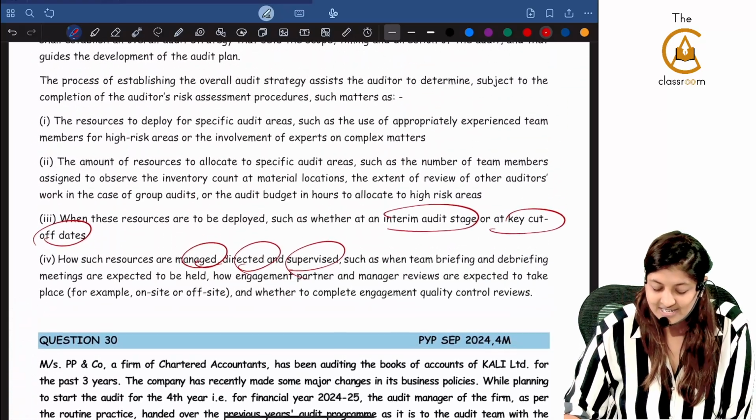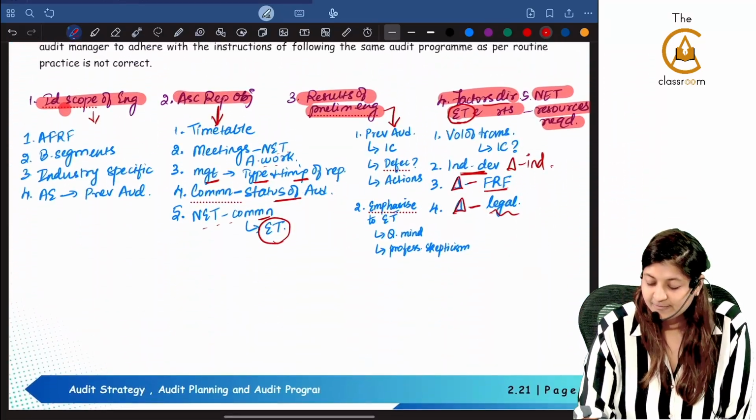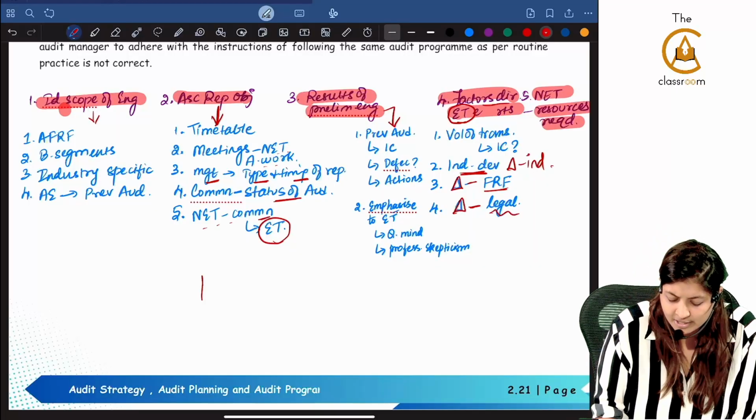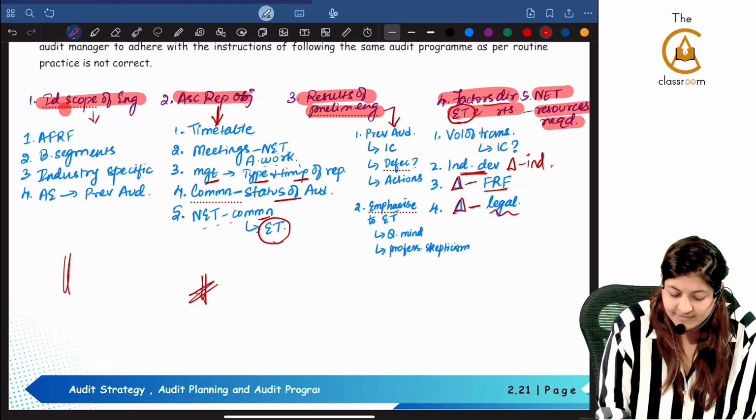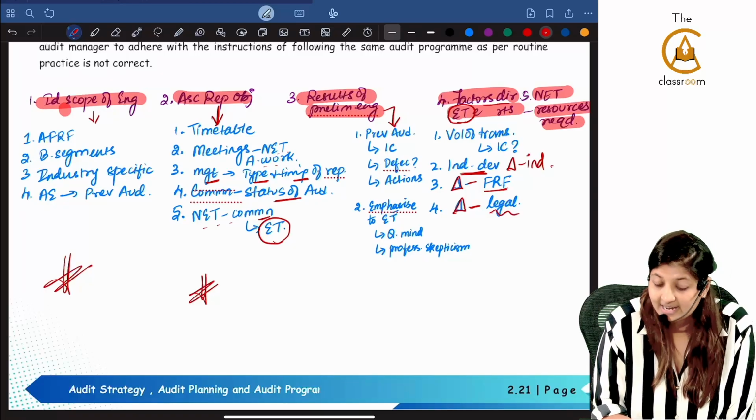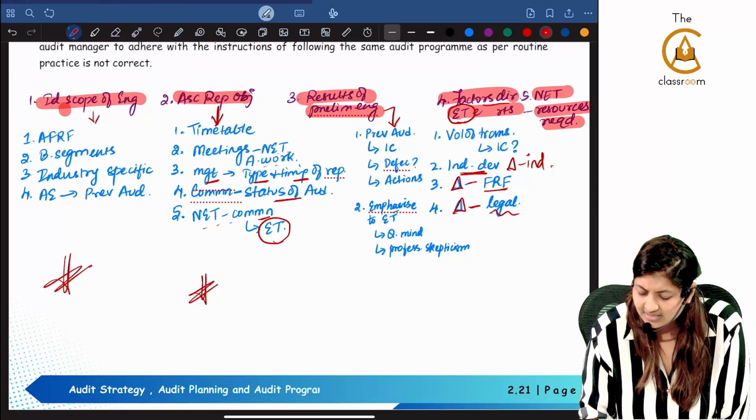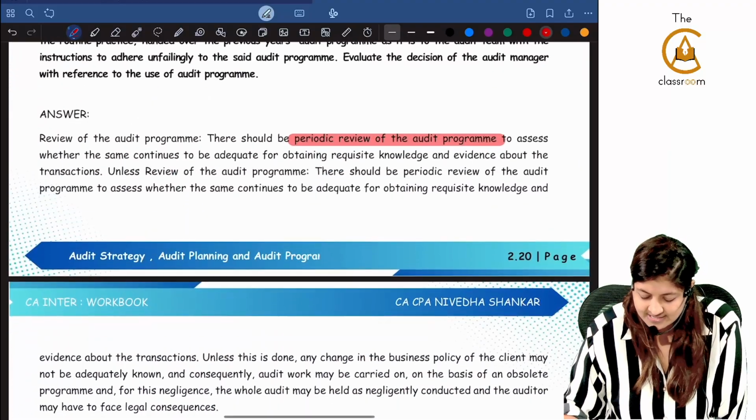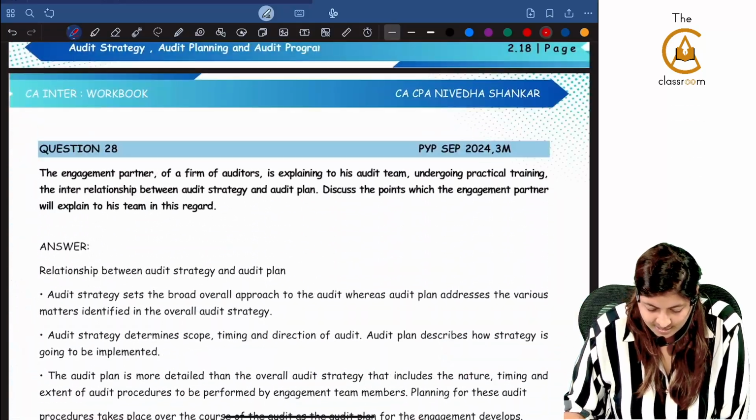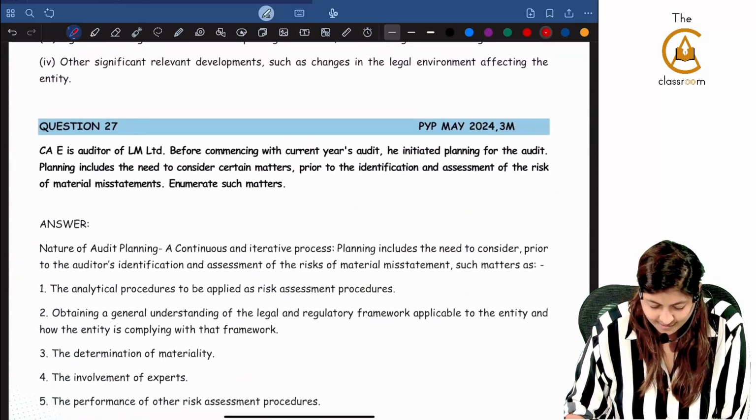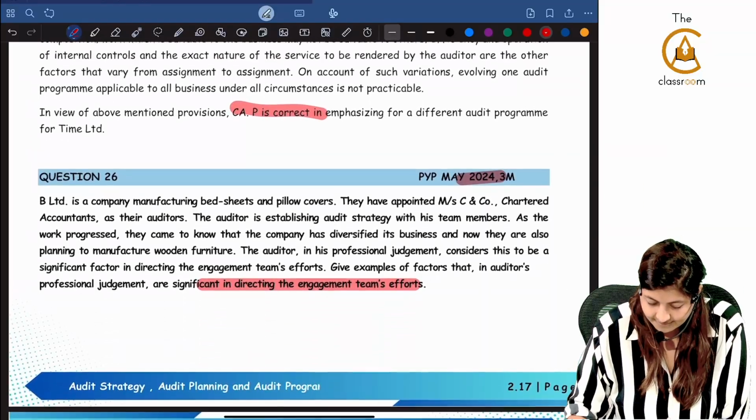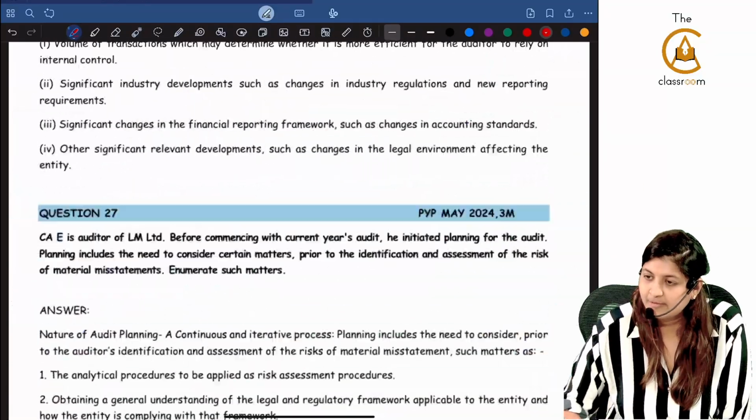So, till now, what and all did we see? These 5 points are extremely important. Reporting objectives, they did not ask in the previous exam. Identify scope of engagement, they did not ask. What they asked was directing engagement team effort, correct? I told you this 5 is extremely important from the beginning. Directing engagement team effort, May 24 they have asked.